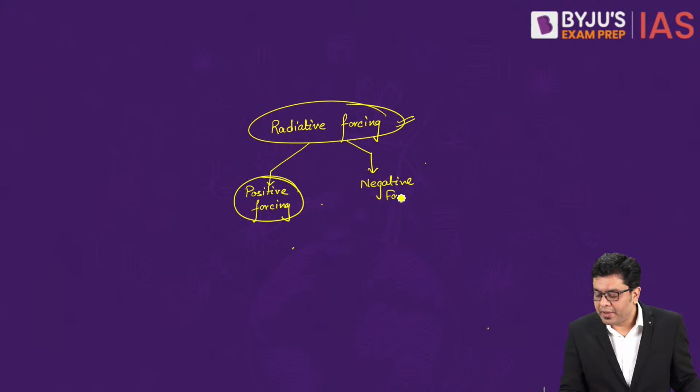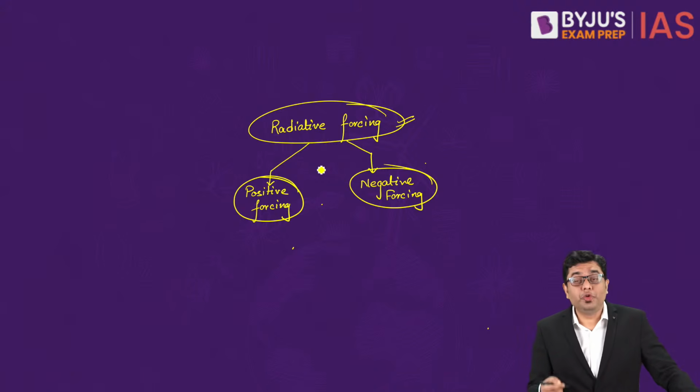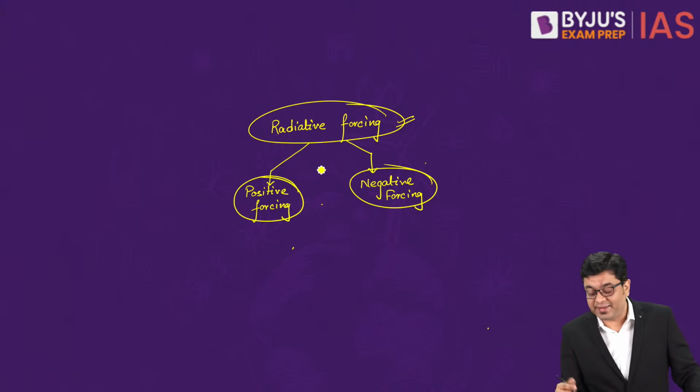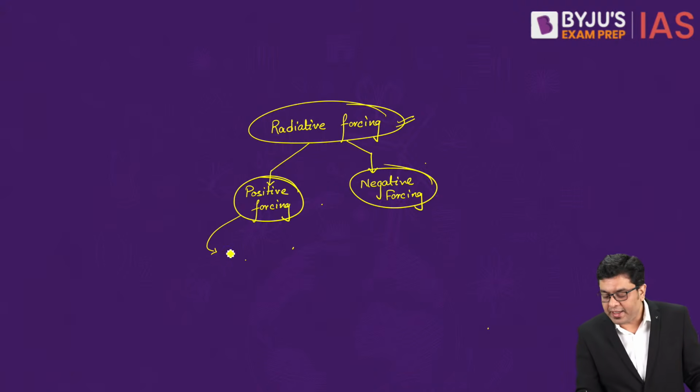When we talk about positive forcing, these are those particular contaminants or phenomena which will increase the rate of heating. For example, you have methane or greenhouse gases.